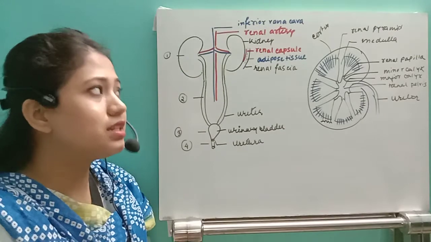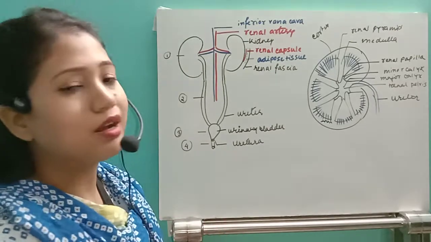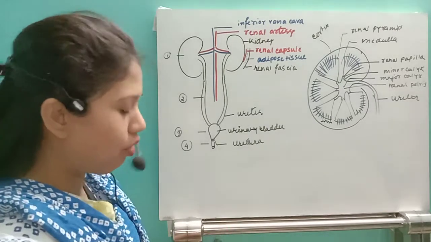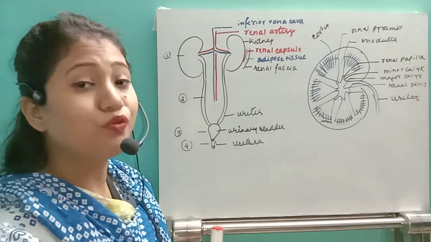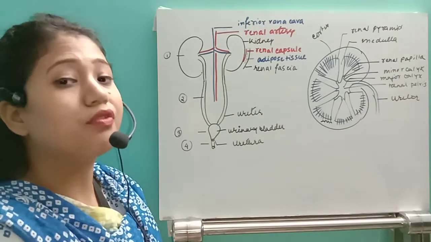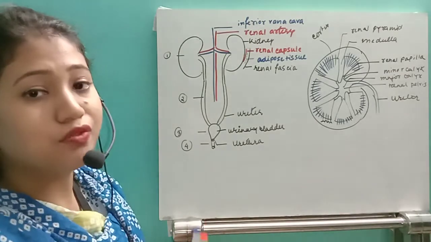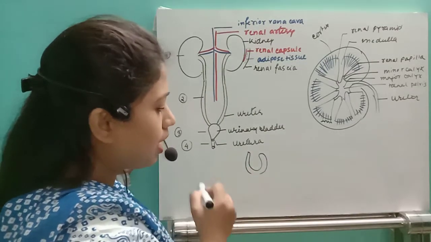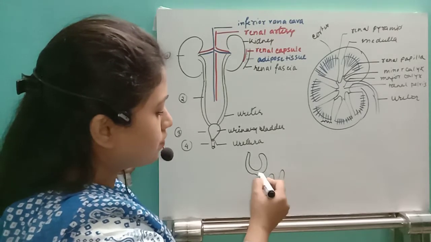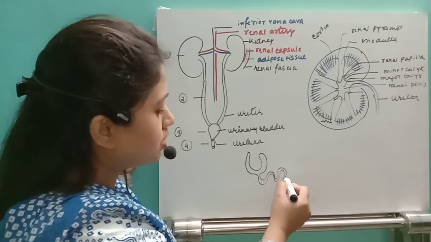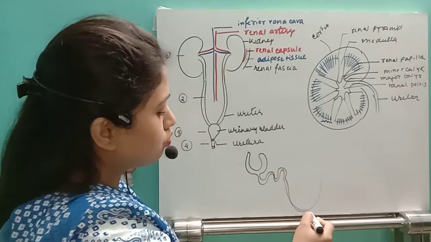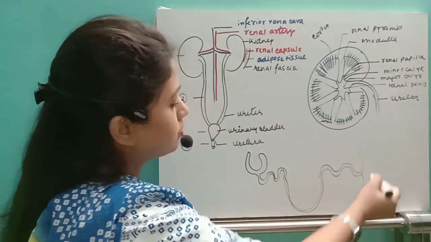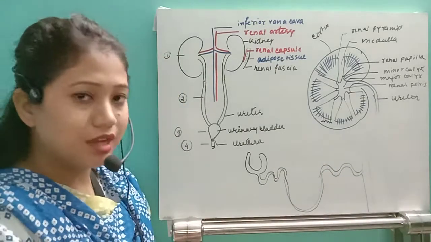Now we will see what we have inside: the unit of excretion, the unit of urine production, that is around 1 to 1.5 million nephrons. So what do the nephrons actually look like? This nephron will have a structure, one cup-like structure, then some convolution of tubes, then a U-shaped structure, then once again convolutions, and then this next structure. So that is the nephron.